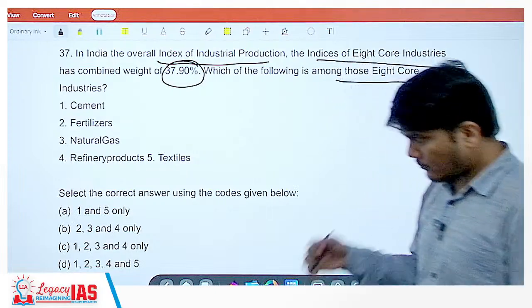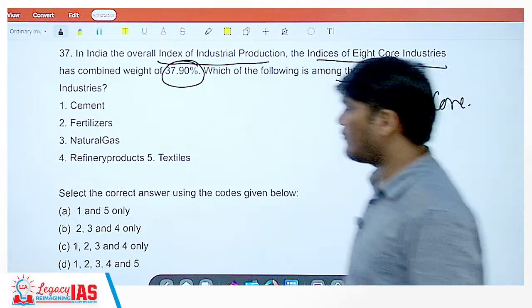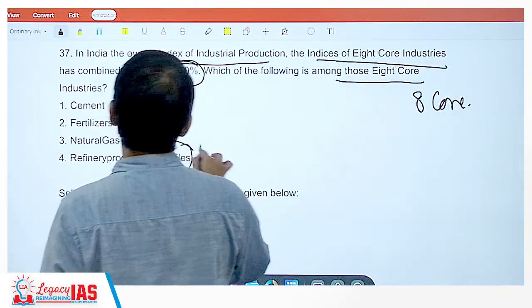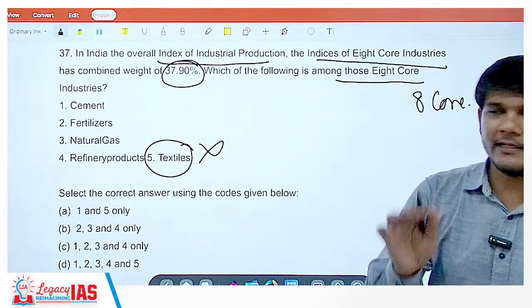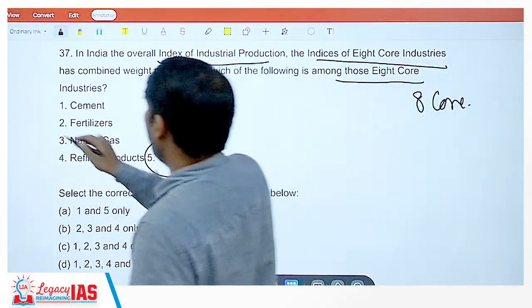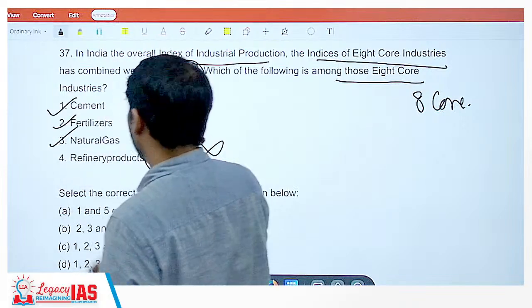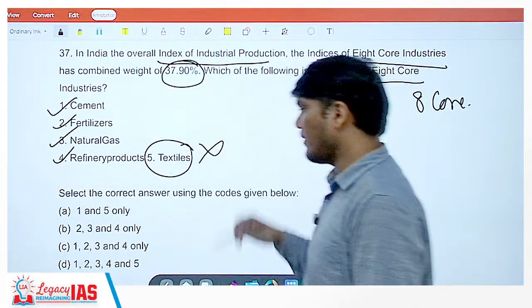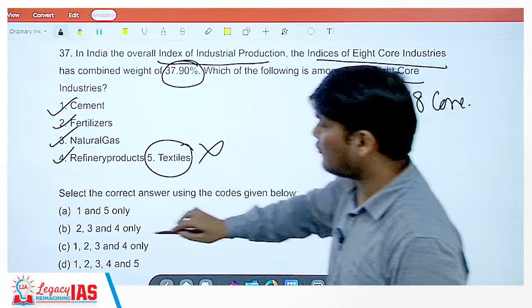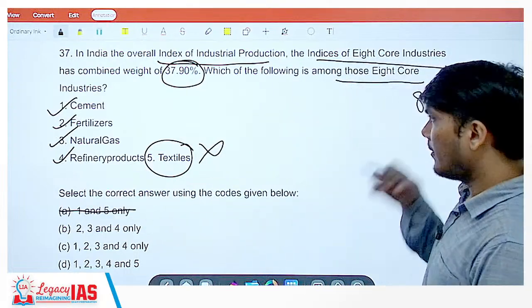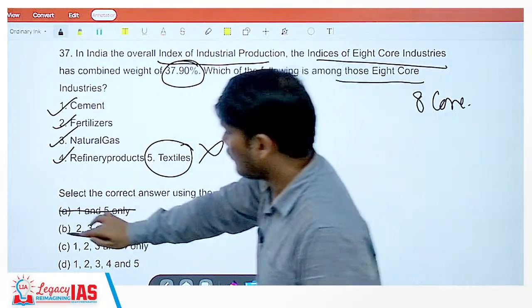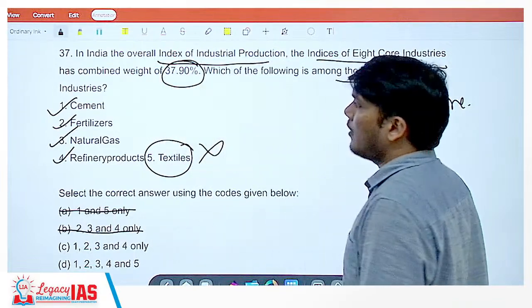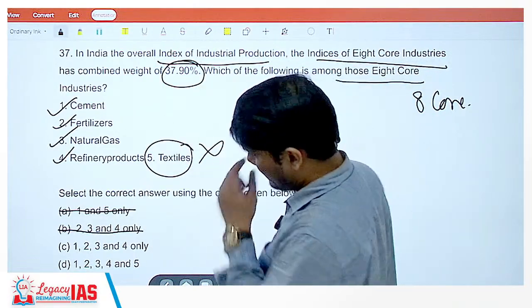Now, which of them are core industries? Textile is not a core industry. This is very simple. Fertilizer is, cement is, natural gas is, refinery product is also there. But if you know textile is not, this option is gone. You should know that cement is, so this option is gone. Now cement, fertilizer, natural gas, they both are there.